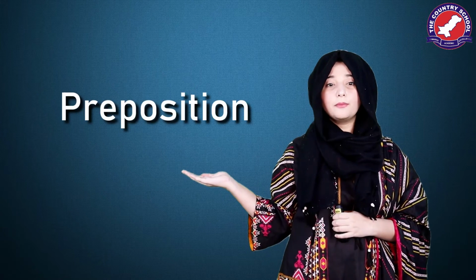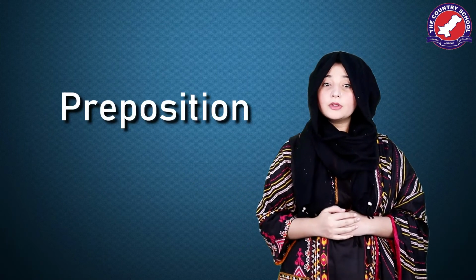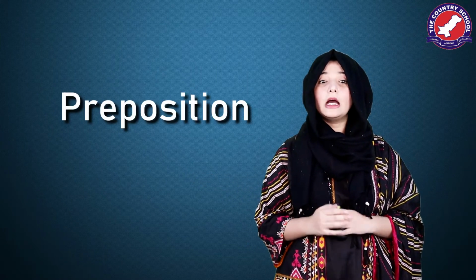Now let's look into the next part of speech, that is preposition. Preposition is a word used to link a noun or a pronoun with other words in the sentence. Preposition denotes direction, time, location of a noun with respect to other words in the sentence. Let's understand it with an example. The cup is the table.